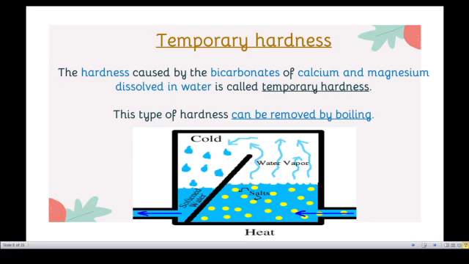The hardness caused by the bicarbonates of calcium and magnesium dissolved in water is called temporary hardness. Listen carefully, students. This type of hardness can be removed by boiling.